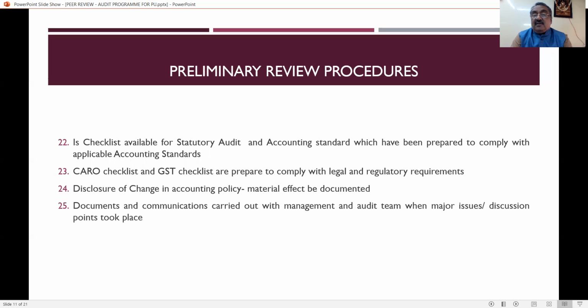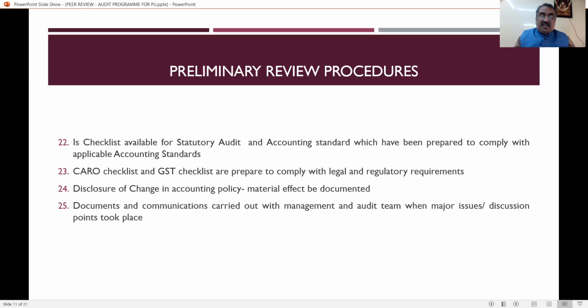And my kind information to you is that you should know what is accounting standard, what is auditing standard, everything you should know. So first thing, you have to be a master in AS, and in AS you have to attend. There are special courses available at ICAI, you have to attend them. Then CARO checklist and GST checklist. That means you have to prepare a CARO checklist and GST checklist, and the practicing unit has to see whether all are related to the legal and regulatory requirements.